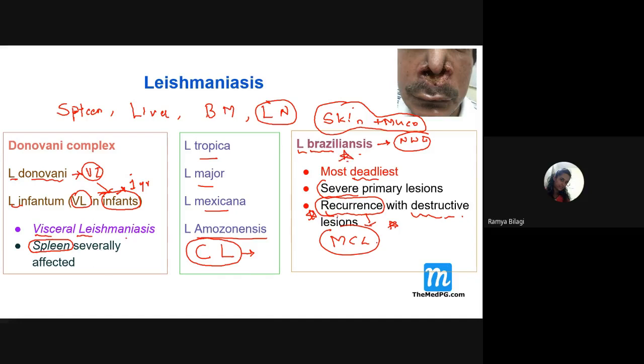And what is the complication or the sequel of visceral leishmaniasis? It is post Kala Azar dermal leishmaniasis, that is PKDL. And our government of India is very much focused on these PKDL cases because they are clinically asymptomatic other than some cutaneous manifestations.